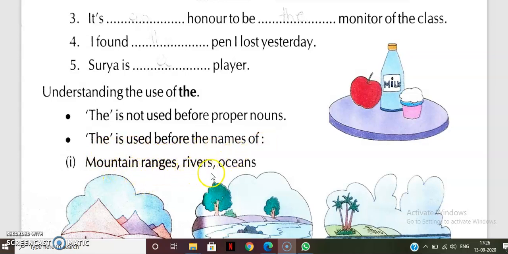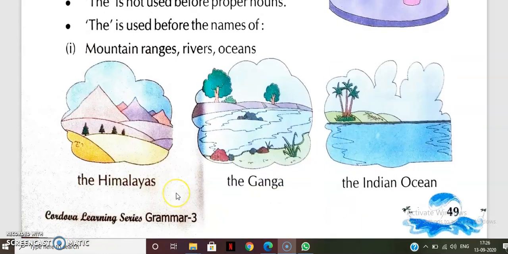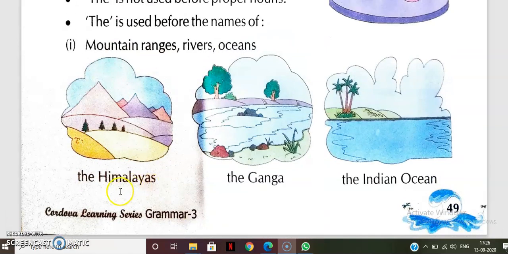The is used before the names of the mountain ranges, rivers and oceans. Here are the example. The Himalayas. Himalayas is also a name, but it is the name of the mountain. That is why we have to write the Ganga. Ganga is the name of the river. That is why we will write the Ganga. The Indian Ocean.